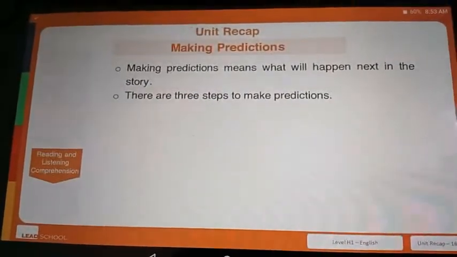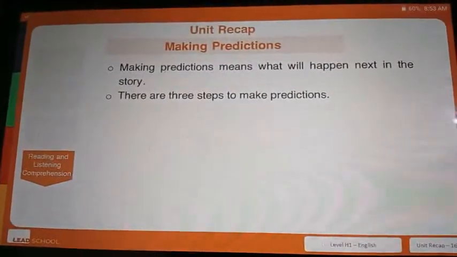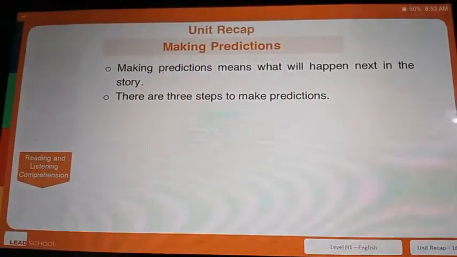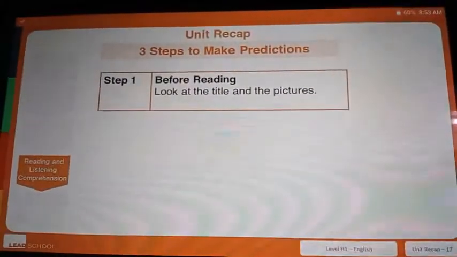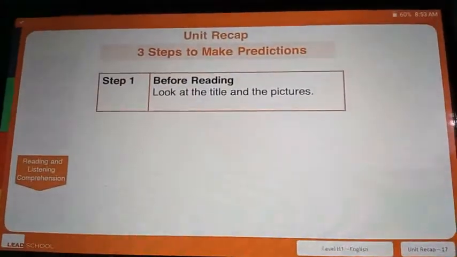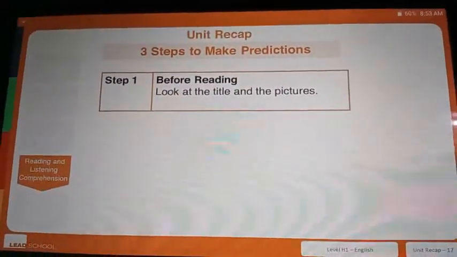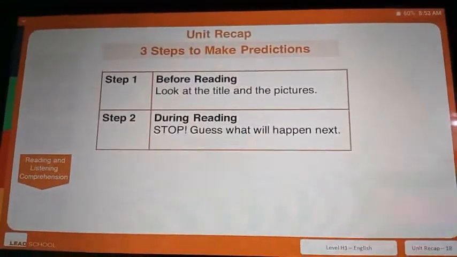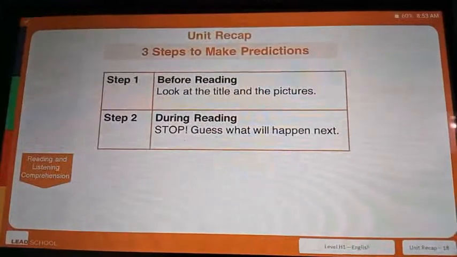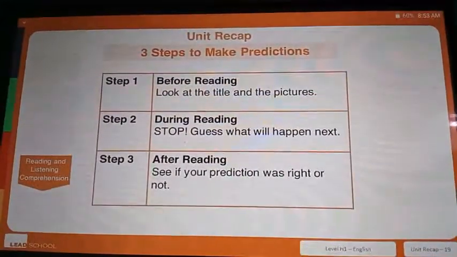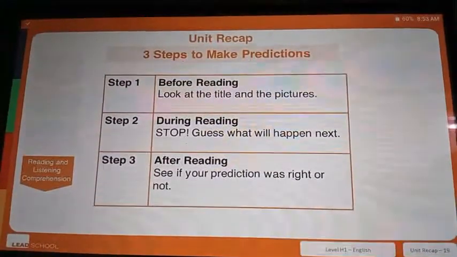Making predictions. Making predictions means what will happen next in the story. There are 3 steps to make predictions. First one is before reading the story, we must read the title carefully and observe the pictures in the book and on the front cover. While reading the book, you must stop and try guessing what will happen next in the story. The last step is to check whether your prediction was right by matching it with the events that take place in the story.